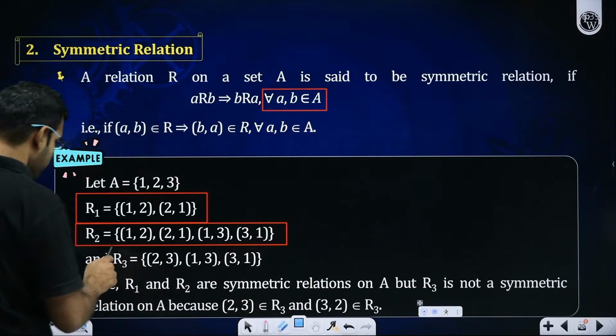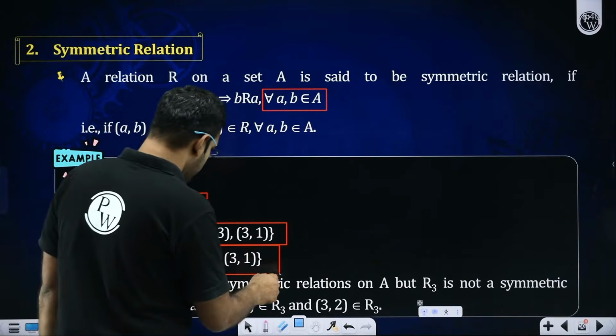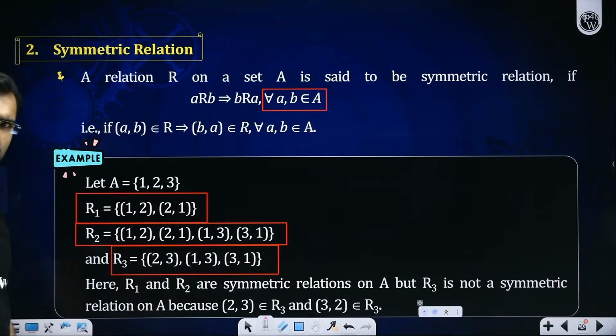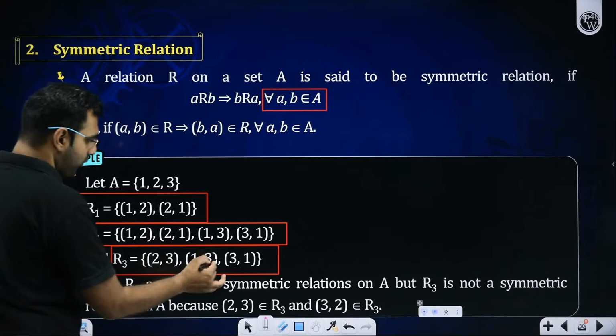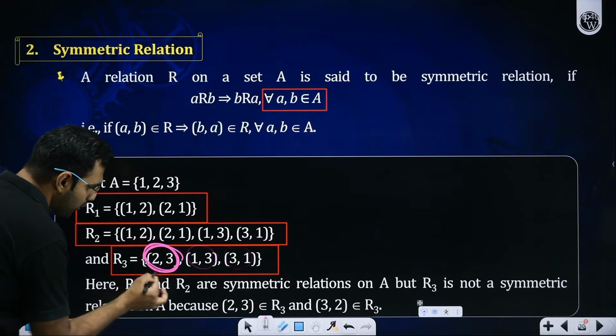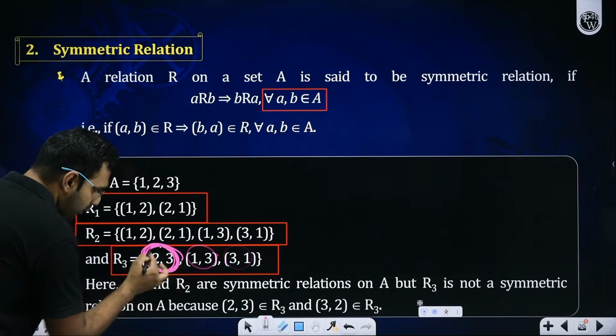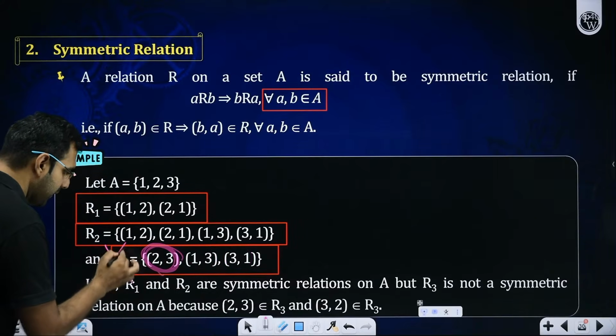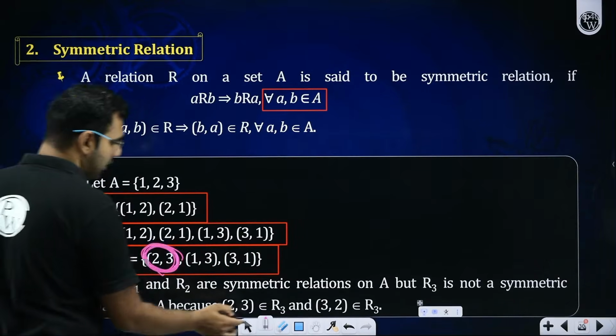The third relation, for example, I'm taking is R3. So do you see the problem with R3? I hope you do see that for 1 comma 3, 3 comma 1 is there, but for 2 comma 3, where is 3 comma 2? Do we see any 3 comma 2? No, which means R3 is clearly not a symmetric relation.